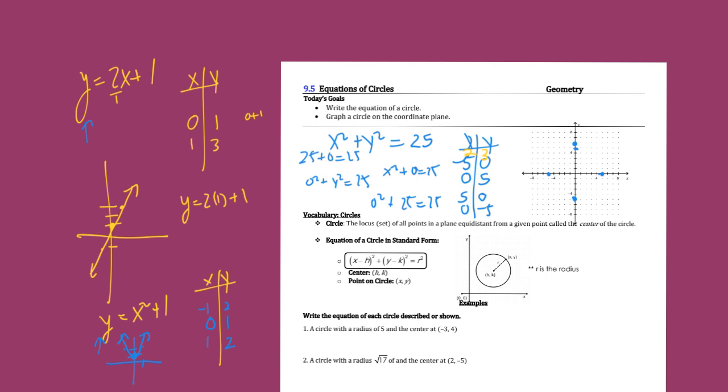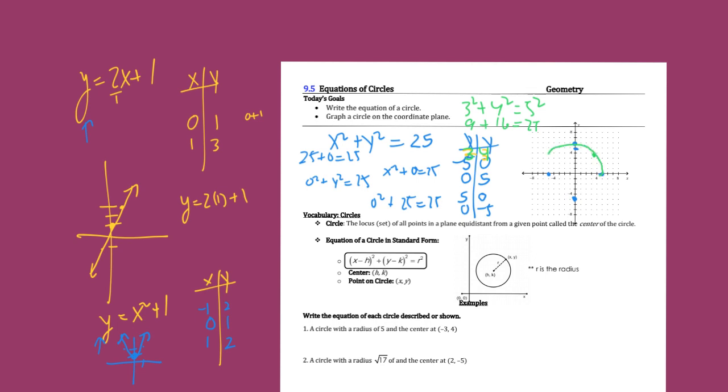Okay, let's fix that. If x is 3 and y is 4, what's 3 squared plus 4 squared? 3 squared is 9. What's 4 squared? 16. Does that equal 25? Yeah. The point (3, 4) actually works.